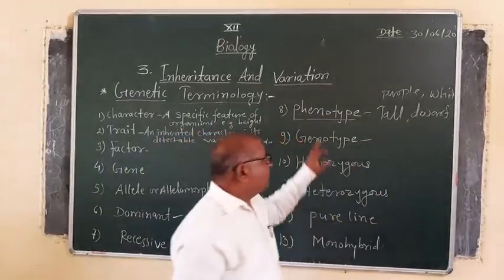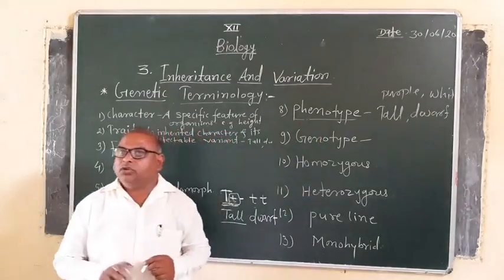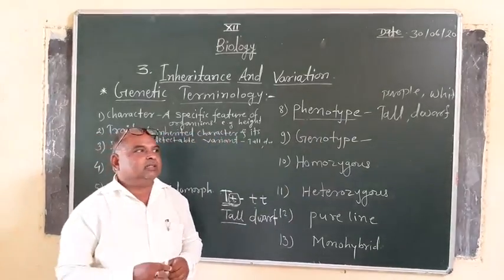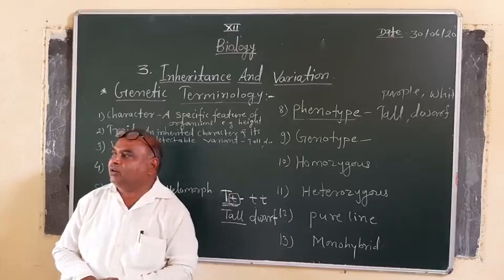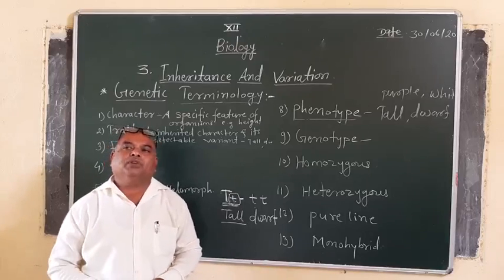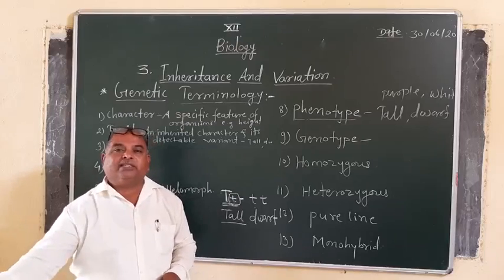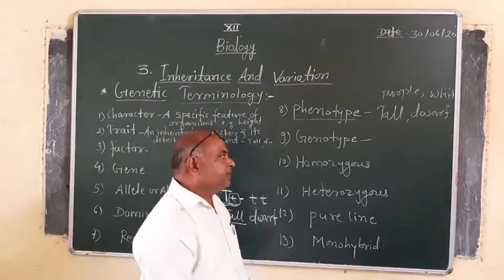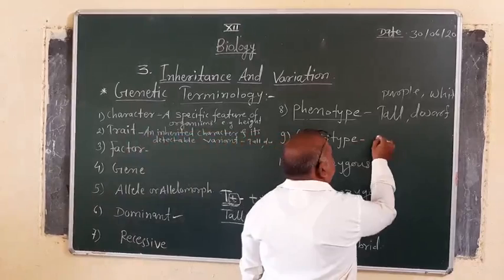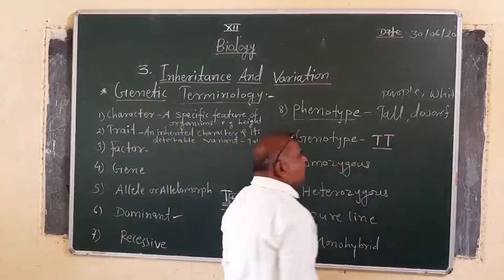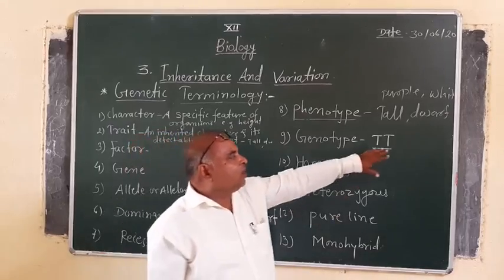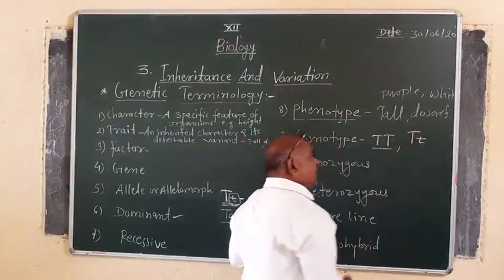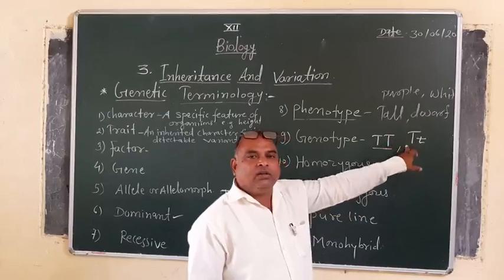Now, phenotypes are the external appearance, but genotypes are not observed externally. We can discuss genotypes only after observing the genetic combination. Genotypes are the genetic combination of a particular organism. Suppose the plant is tall, then the genes are in the form of capital T capital T or capital T small t. These are the genotypes of the tall plant.